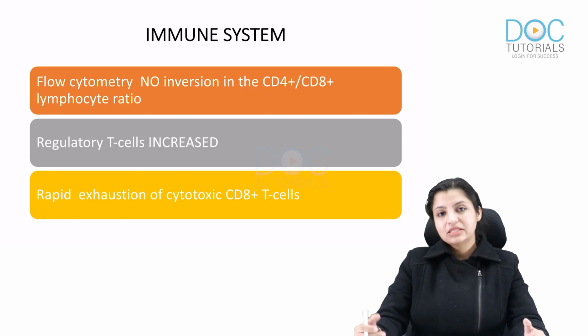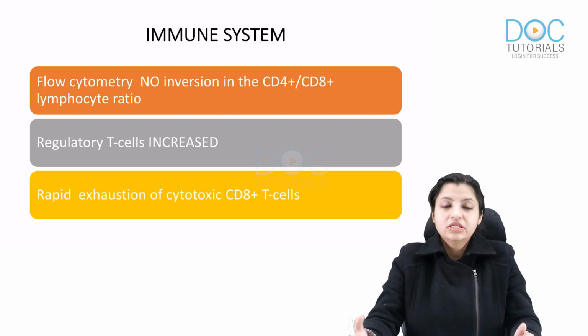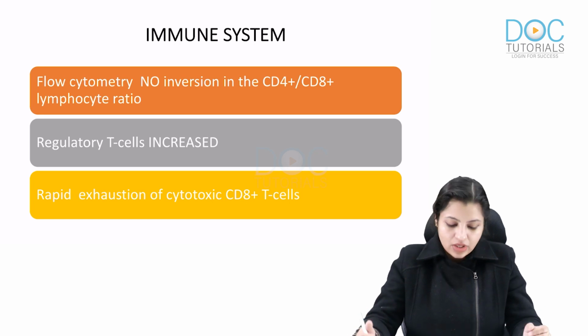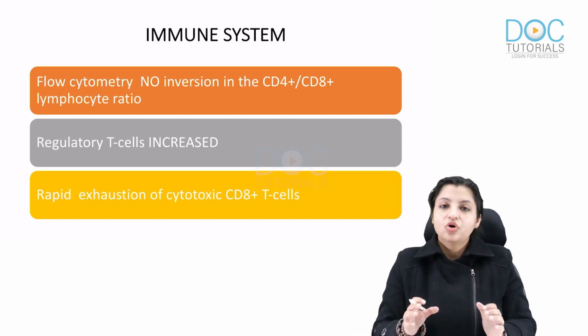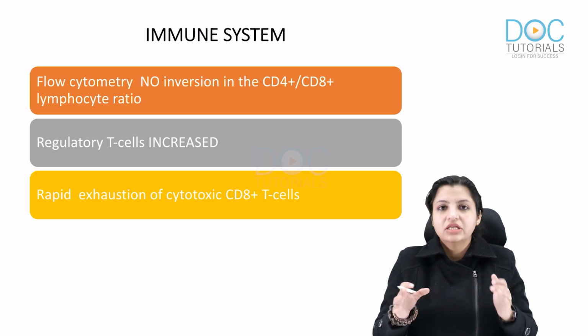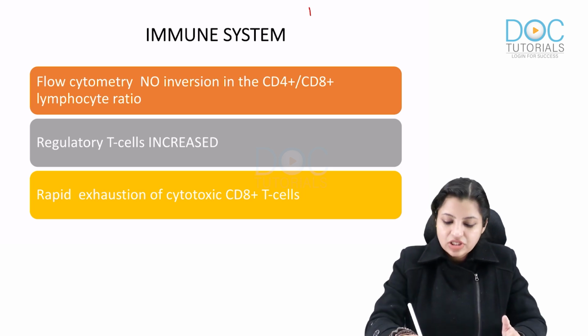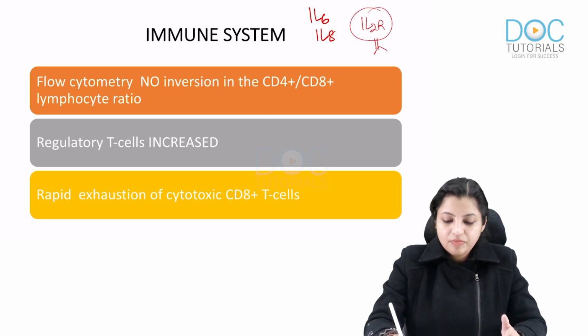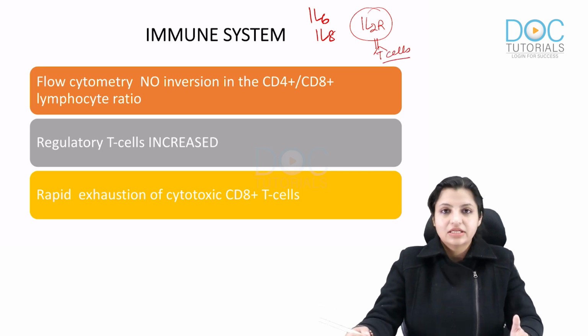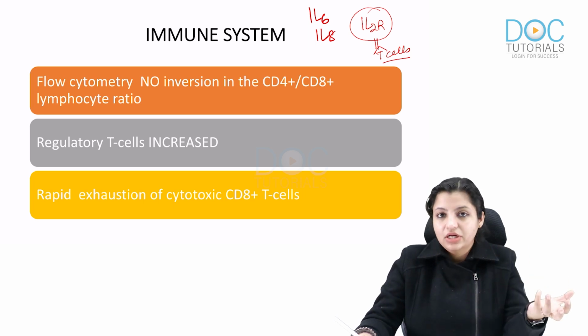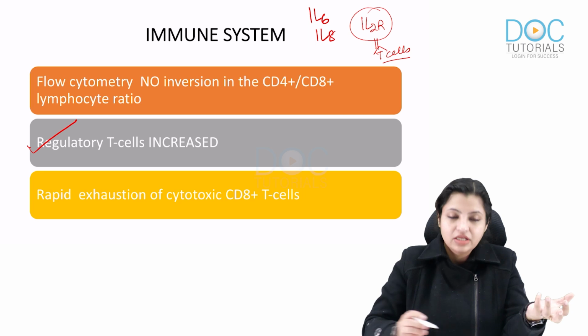Okay. Now, let's come to the next system affected in COVID, which is the immune system. So the immune system is majorly affected in COVID. Remember here, because of cytokine storm, there is an increase in a lot of mediators, especially interleukin 6, interleukin 8 and interleukin 2 receptors. I hope you know interleukin 2 receptors are present on regulatory T cells. So these interleukin 2 receptors basically stimulate regulatory T cells. So regulatory T cells are increased.